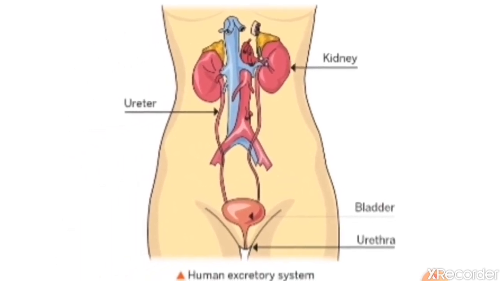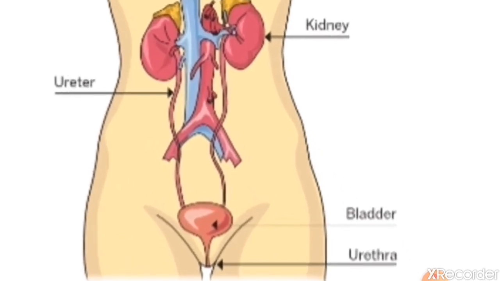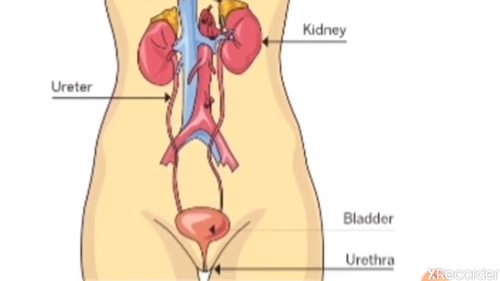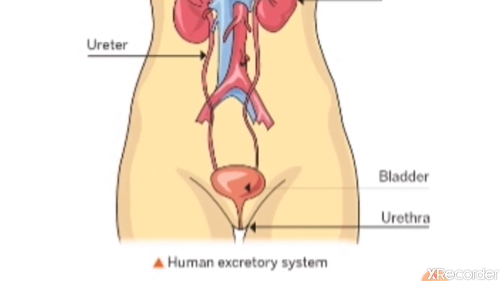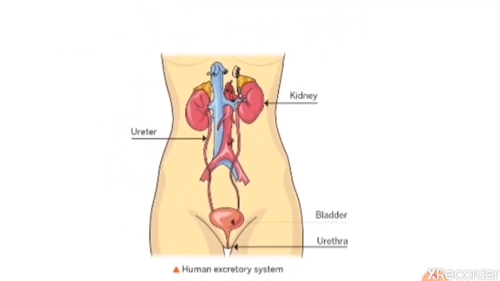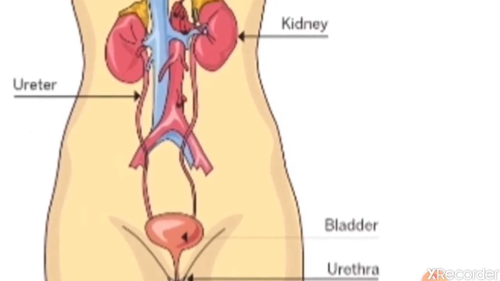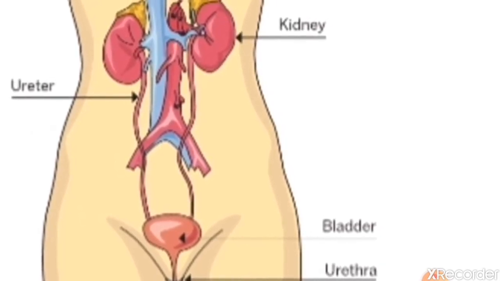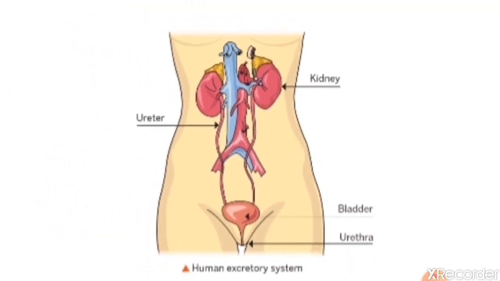You can see the two kidneys, then the ureters connecting to the bladder, or urinary bladder, and then there is an opening called the urethra. The kidneys purify the blood, and then the waste, urine, goes into the bladder through these ureters.